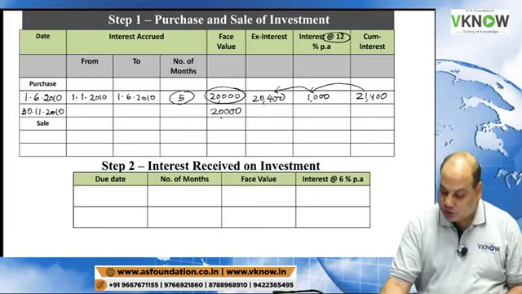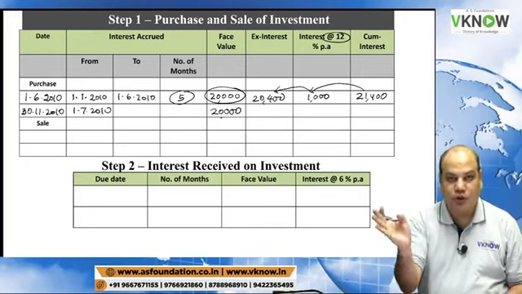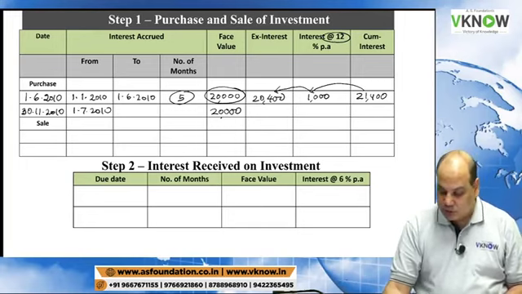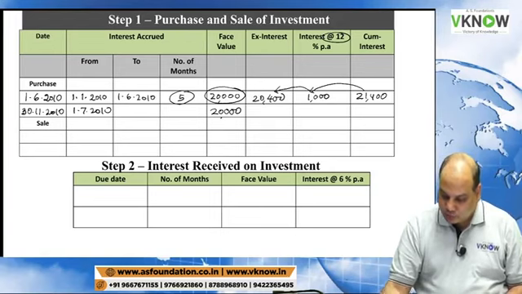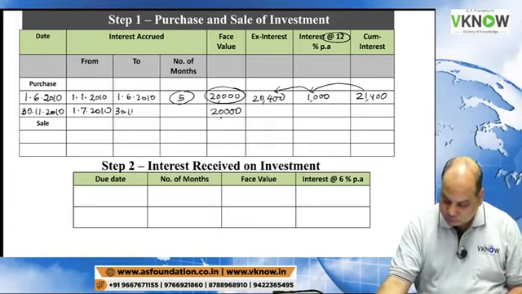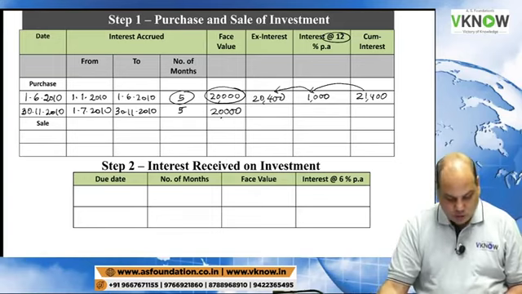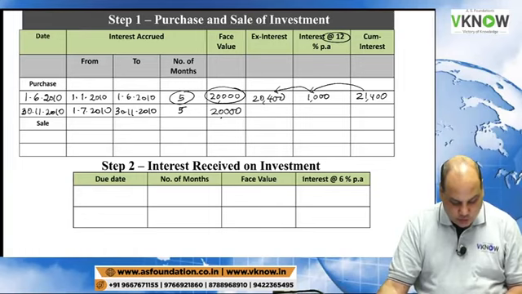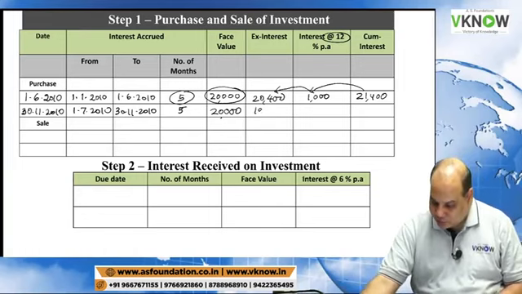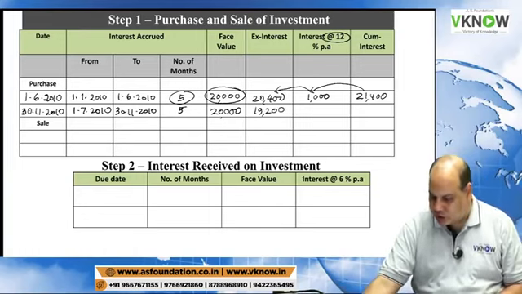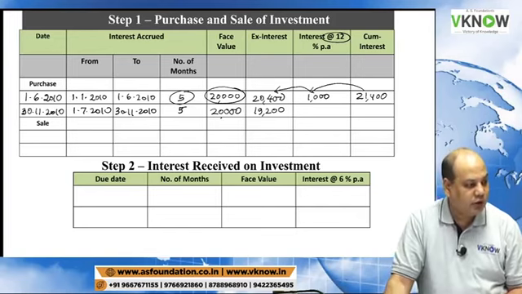This interest will accrue from 1st July, because up to 30th June interest is paid. 1st July to 30th November 2010 comes to 5 months. And these debentures were purchased ex interest. Follow the question, fourth line.